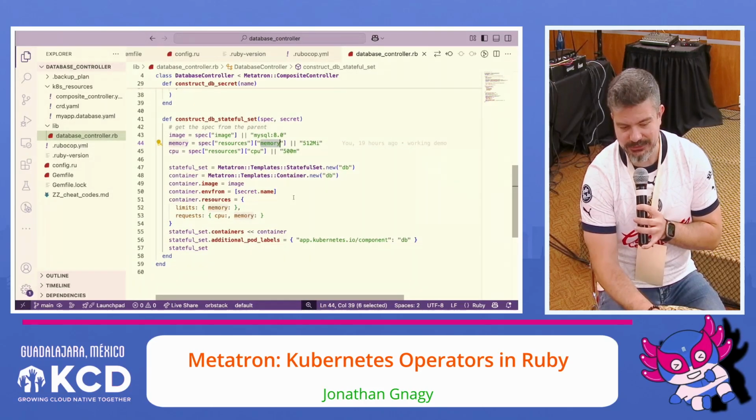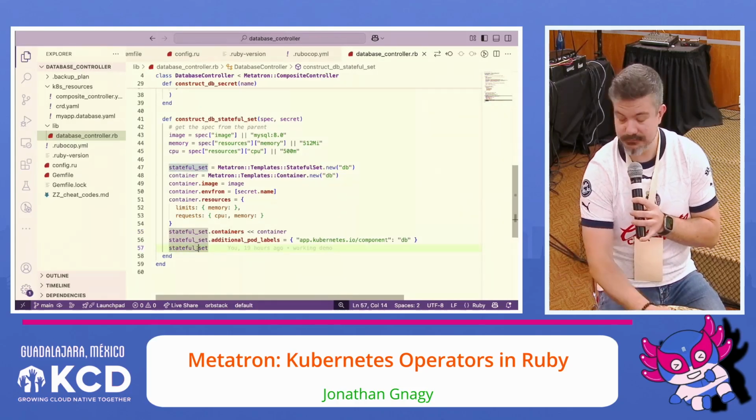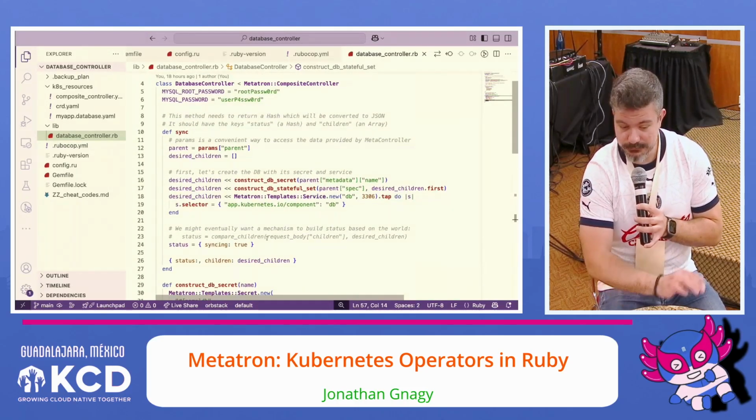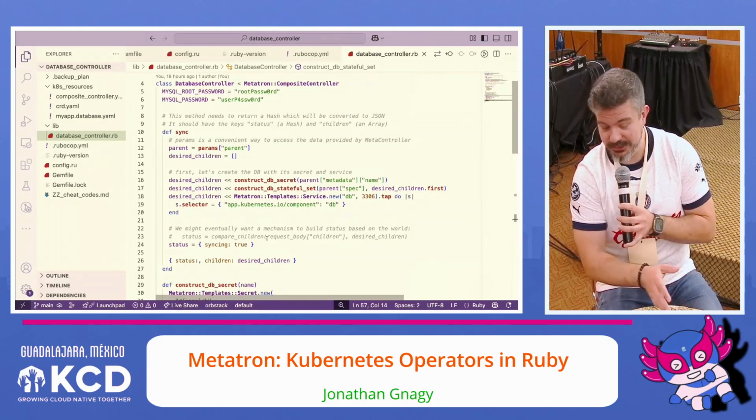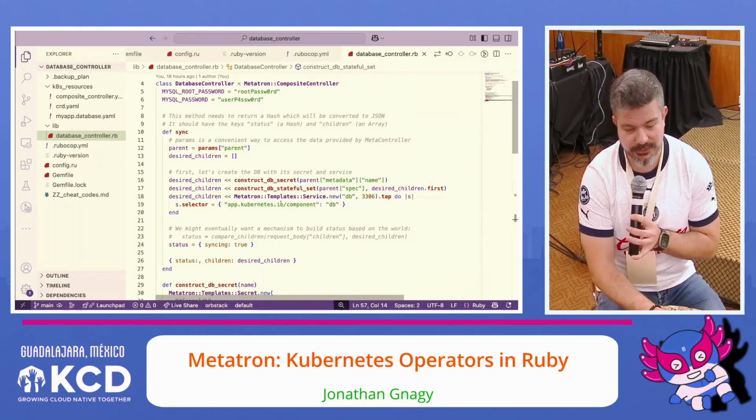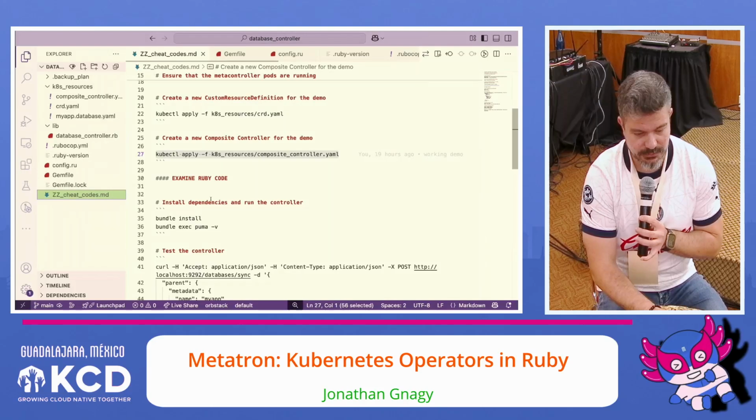And then we define a container to actually run for our stateful set. So we create the stateful set, define a container, add the container to the stateful set, and we return it. That's all the code that my controller has to run. So let's go ahead and kick this off.